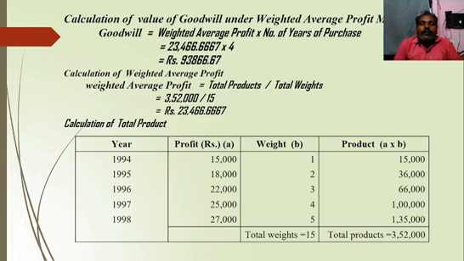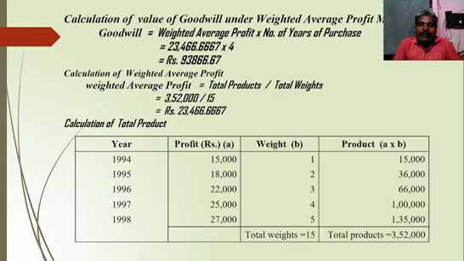What is the formula for calculation of weighted average profit? Total products divided by total weights. So we don't know total products as well as total weights, so leave some space. Then calculation of total products and total weights. So we put different columns.